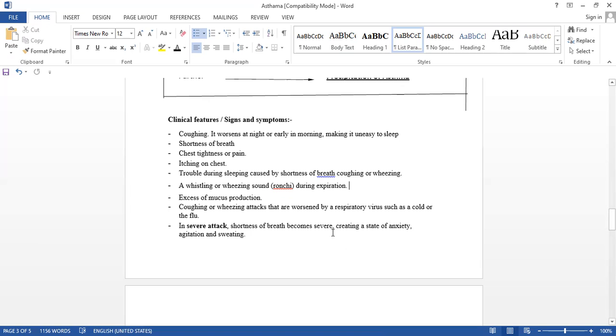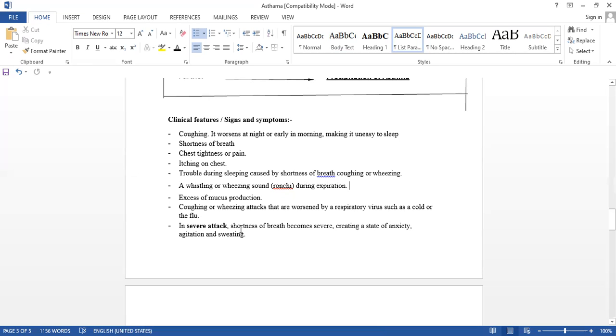Agitation and sweating occur due to fear and anxiety, because if we are not taking proper air, that is a hypoxia condition, and at that time we have anxiety and fear like anything, isn't it?